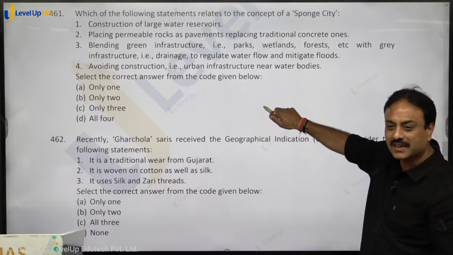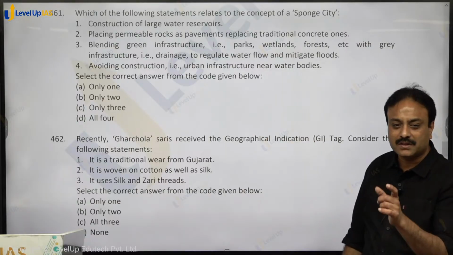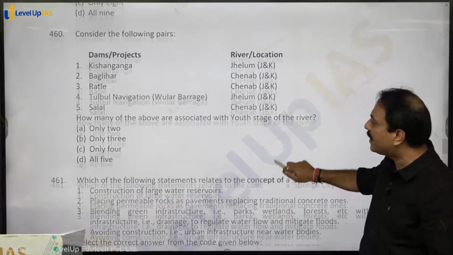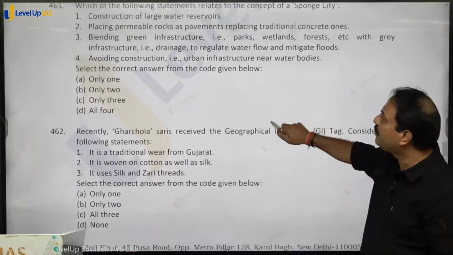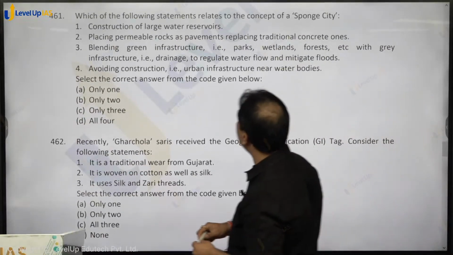या डिसयूज कर दिया, that meaning is disuse, not using. तो आंसर क्या है? All five. Option D, D for dog. Which of the following statement relates to the concept of spongicity?